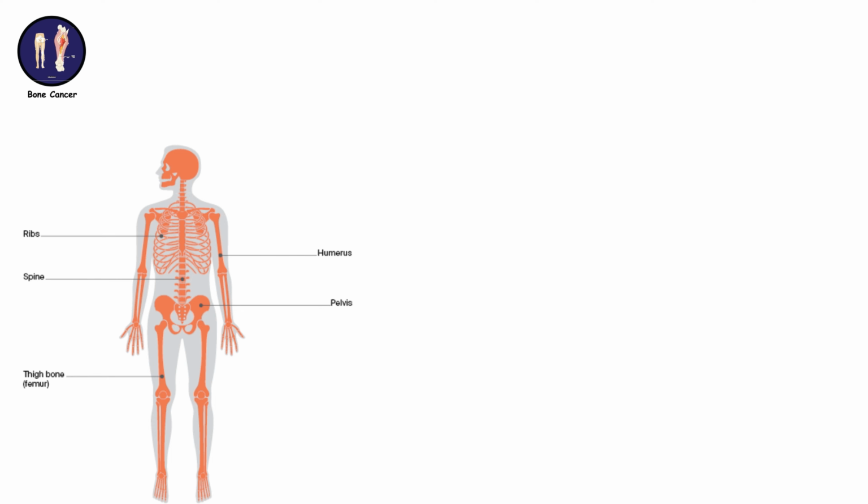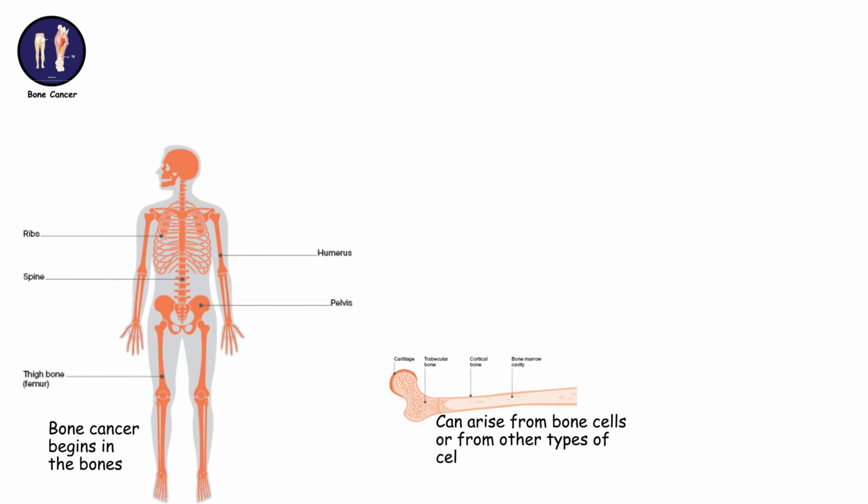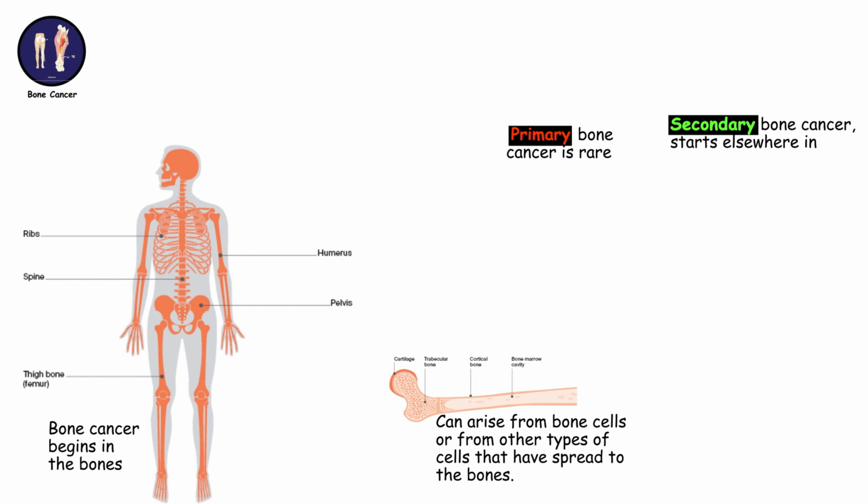Bone cancer. Bone cancer begins in the bones and can arise from bone cells or from other types of cells that have spread to the bones. Primary bone cancer is rare, while secondary bone cancer, which starts elsewhere in the body and spreads to the bones, is more common.